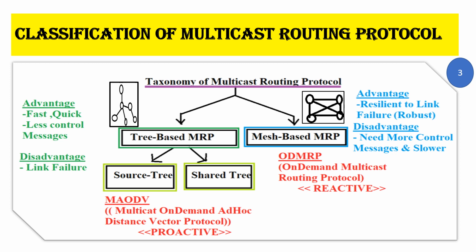Whereas when it comes to ODMRP, mesh-based routing protocol, it is reactive where you do not find the path before you send the data. Only when you want to send the data, a dynamic process is started to quickly find the route, and then data is sent between the source and the destination.